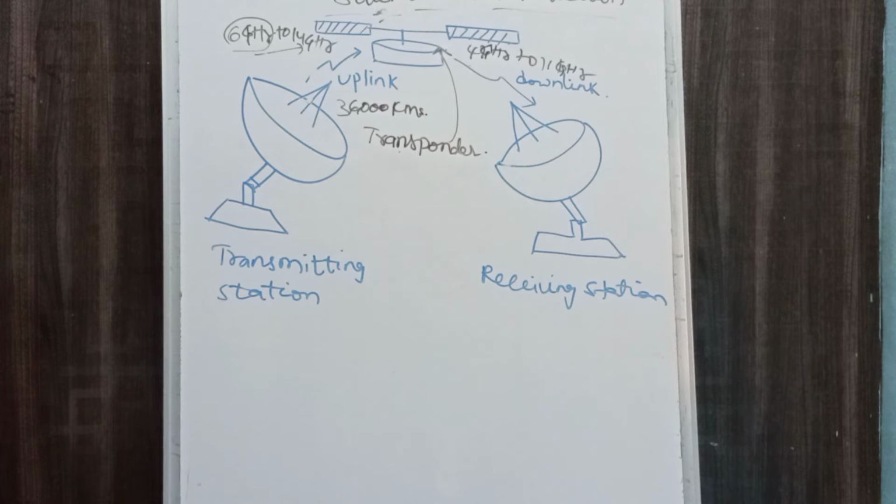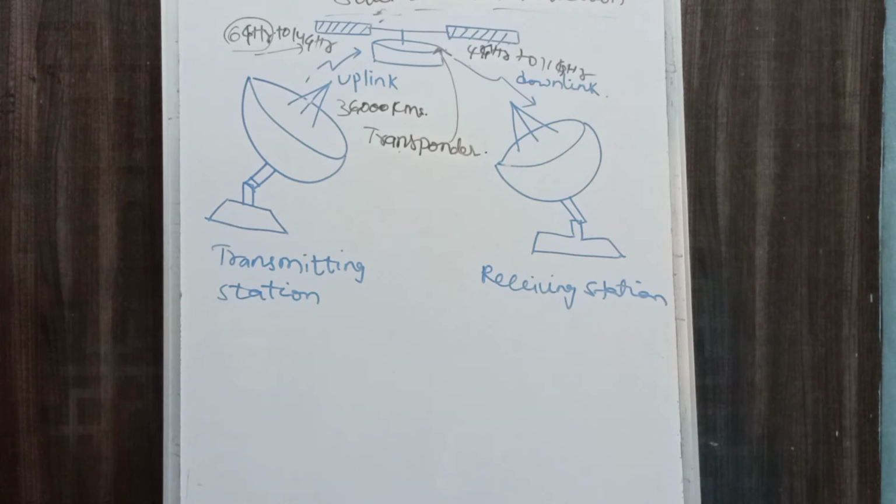Clear? So we have many advantages and disadvantages with the satellite communication system. What advantages did we find? The advantages are that it is very fast. You can speedily transfer the data from sender to receiver, and there are no obstacles between the sender and receiver. Even if you have any number of obstacles, there is no problem in the satellite communication system, because we have a transponder on the satellite.